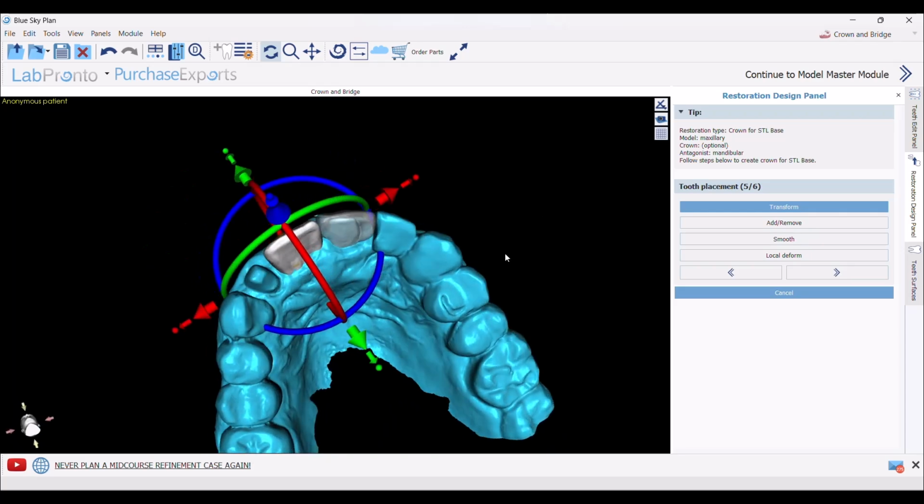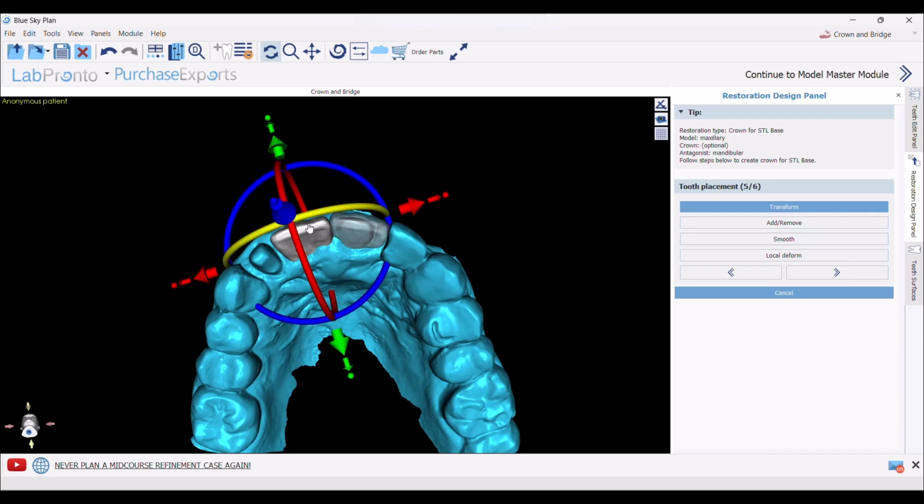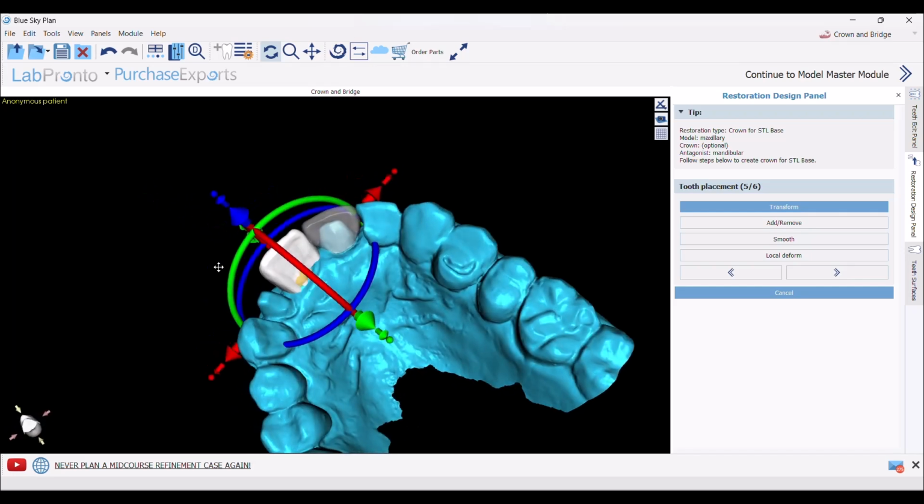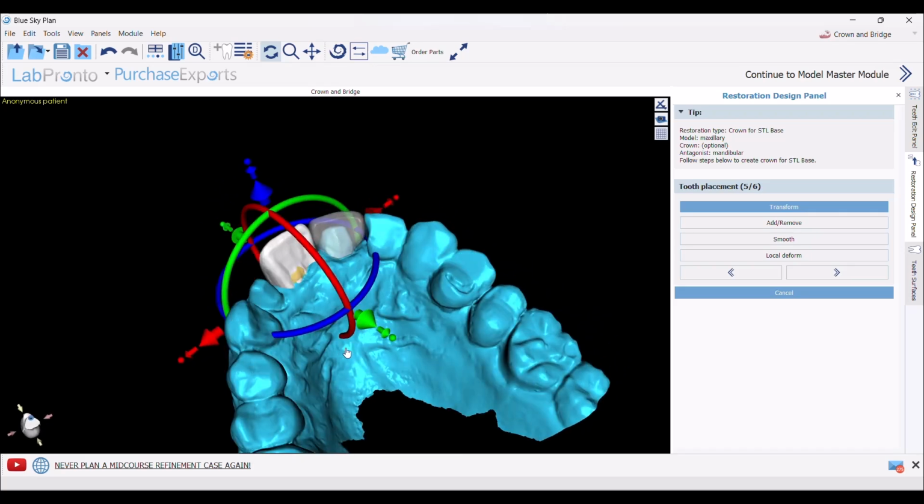Always check the incisal edge. This area, we could go to the sphere and increase the thickness labially. Same here for the palatal side.